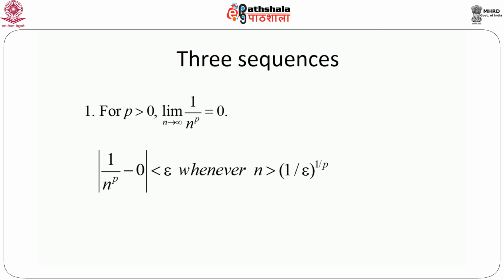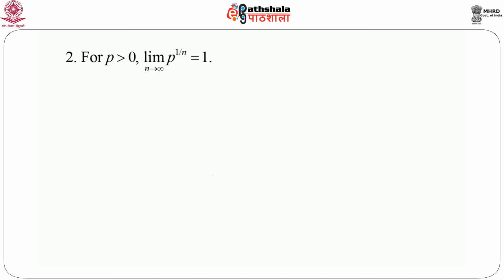The second sequence is very important. We say that limit as n goes to infinity of p to the power 1 by n equals 1, for p greater than 0. Now let us prove this. First consider p greater than 1.